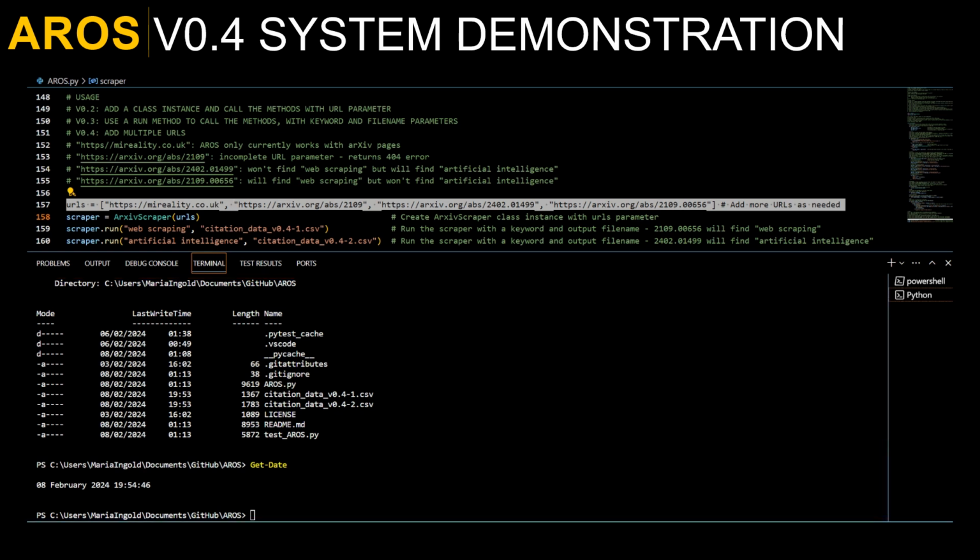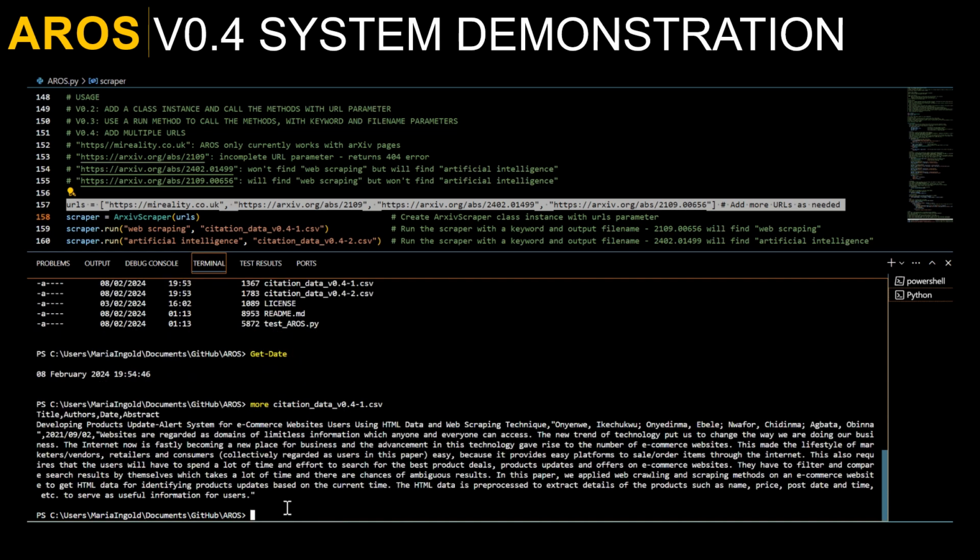You can see that the CSV files have been written to the current folder. They're in the same format you've already seen.